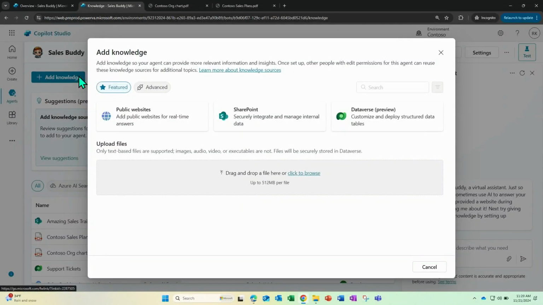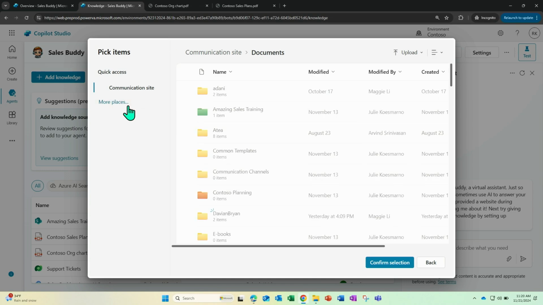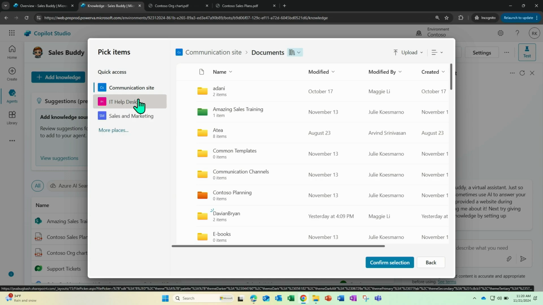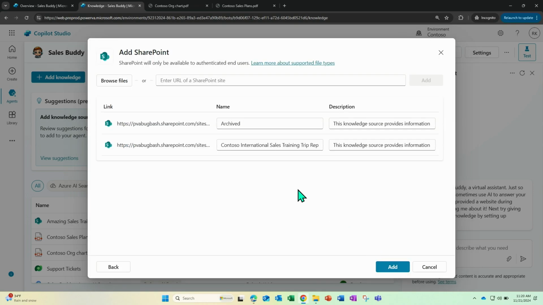So I'm just going to click on Add Knowledge. This is probably something that you'll get excited with, which is with SharePoint, you now can choose folders and files. So let's take a look here. I can choose IT Help Desk as an example, choose a couple. I can mix folders and files, by the way. So I'm choosing the archive folder as well as a file here and clicking on Confirm Selection.